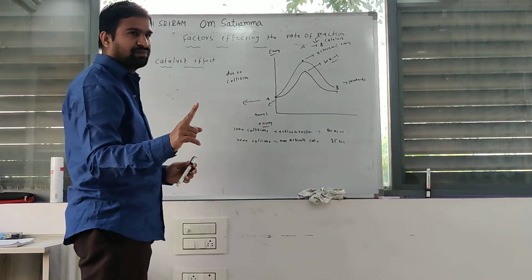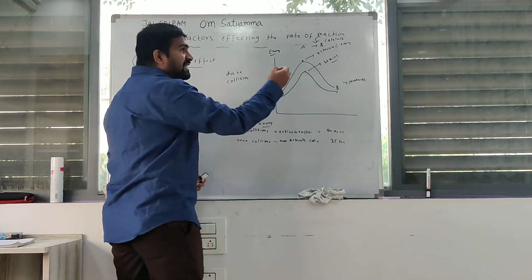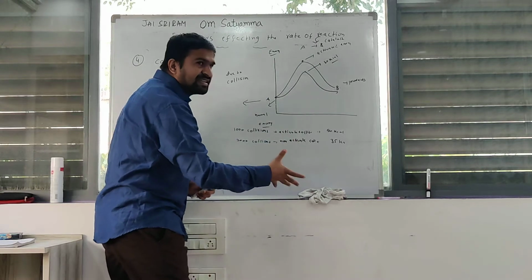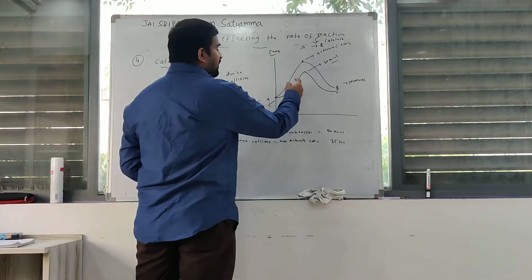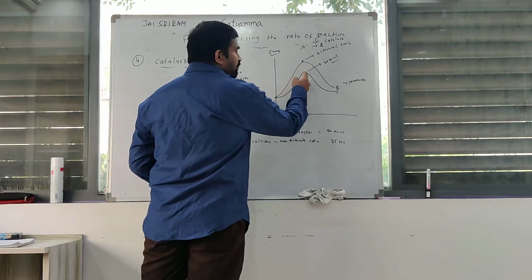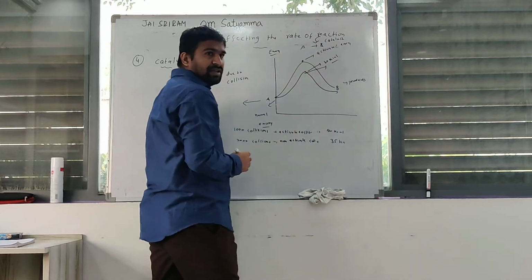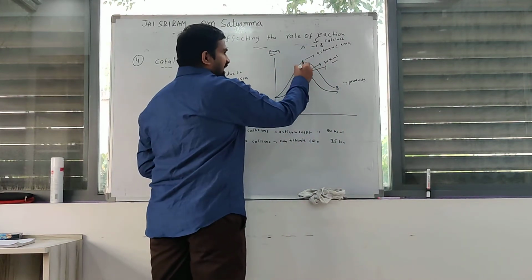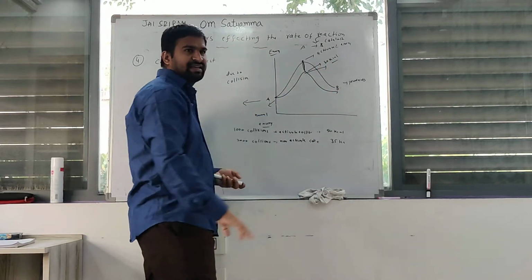After adding the catalyst, the catalyst decreases the activation energy. Here, for A to be converted to B, this amount of energy is the activation energy. The activation energy decreases. That activation energy is 30 kilocalories.